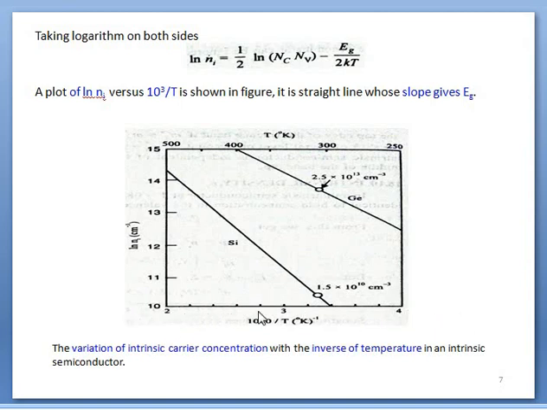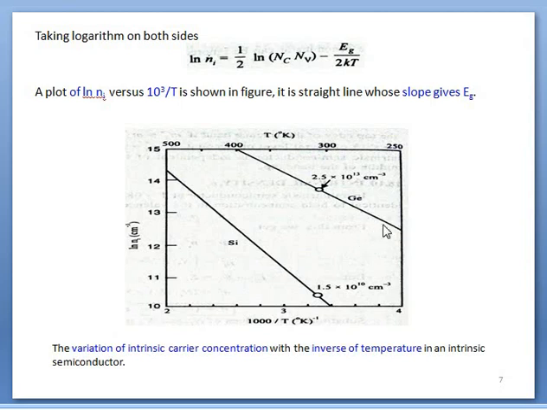1000 by T is increased when T is reduced in this direction. When T is reduced, then the ratio will be increased. But we have to talk about the increase in the temperature, so we have to move toward this direction. By increasing the temperature, this term is reduced and the whole term will be increased, meaning Ni will be increased. We can see in the curves, this term is gradually increasing while increasing the temperature.